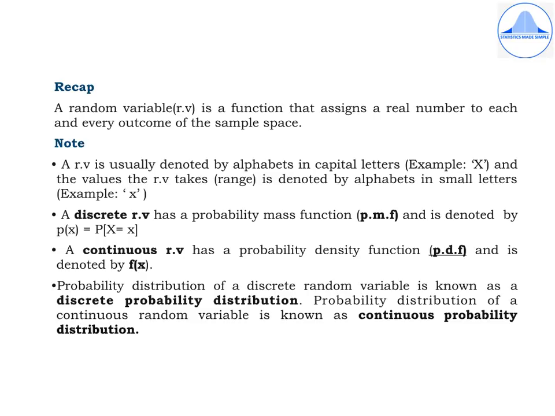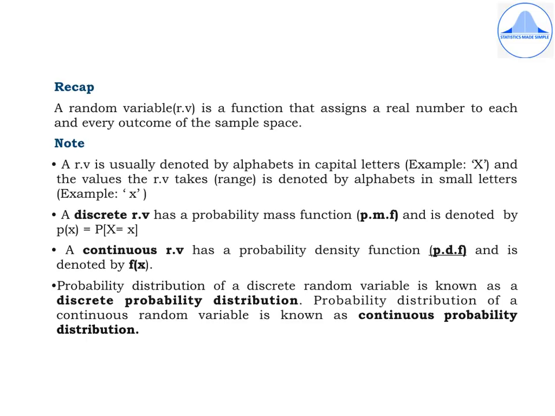Now, probability distribution of a discrete random variable is known as a discrete probability distribution, and the probability distribution of a continuous random variable is known as a continuous probability distribution. At this point, I would like you to please refer your notes from the first year syllabus.